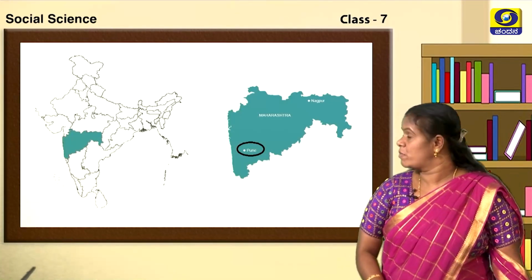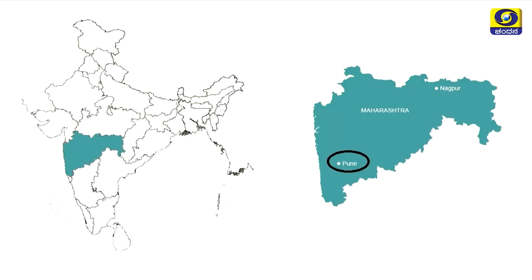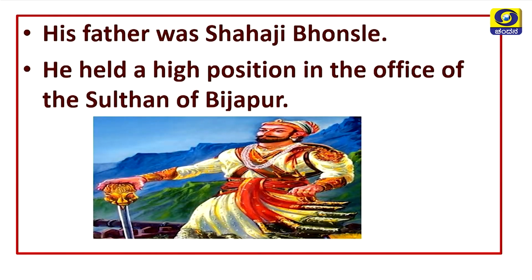Now, look at this map children, look at the map on the screen. In this map, I have shaded a particular state and that state is Maharashtra, and in the map of Maharashtra, I have circled a place that is Pune. So, children, did you get it? Shivaji was born in Shivaneri Durga near Pune and presently that Shivaneri Durga is situated in Pune.